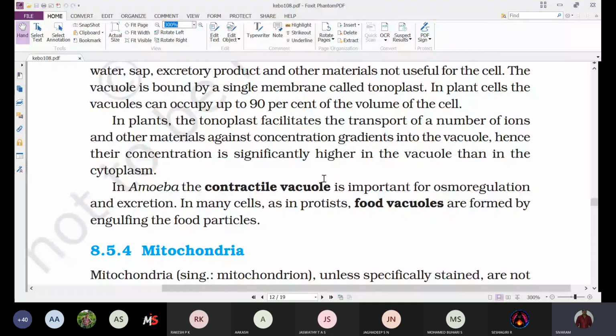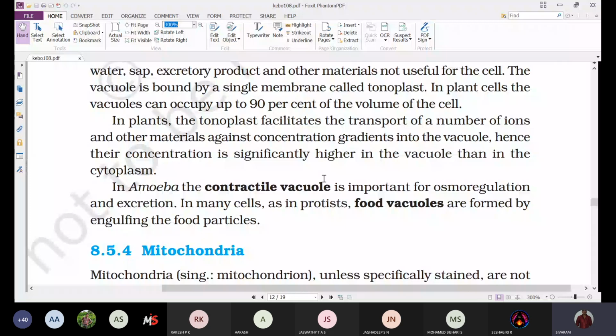So in plants, the tonoplast facilitates the transport of ions and other materials against concentration gradients into the vacuole. Hence, their concentration is significantly higher in the vacuole than in the cytoplasm, because ions and other substances are transported by active transport across the vacuolar membrane from the cytoplasm into the vacuole.